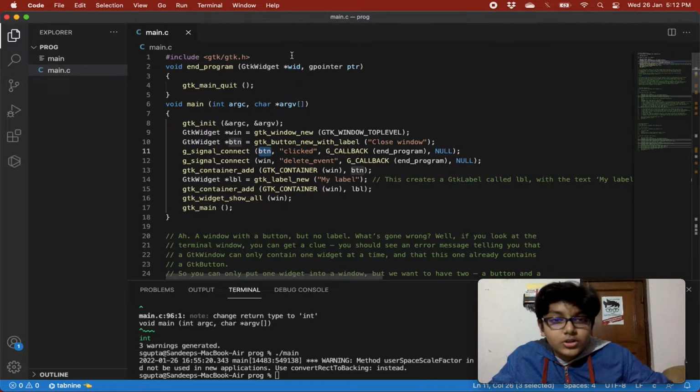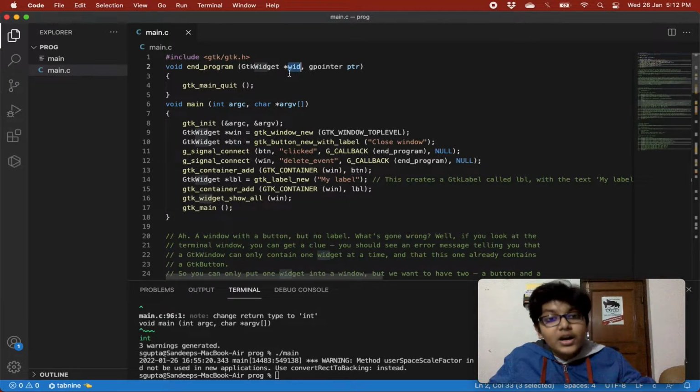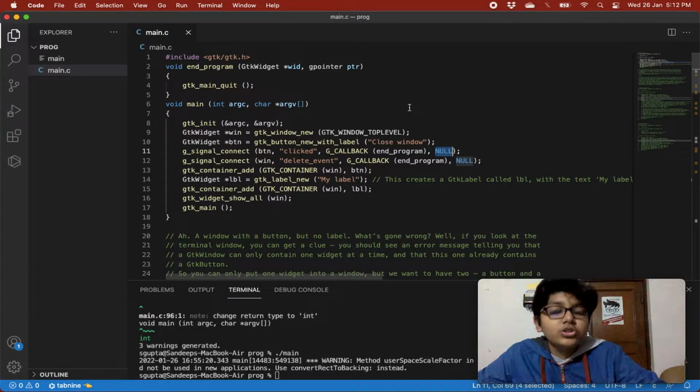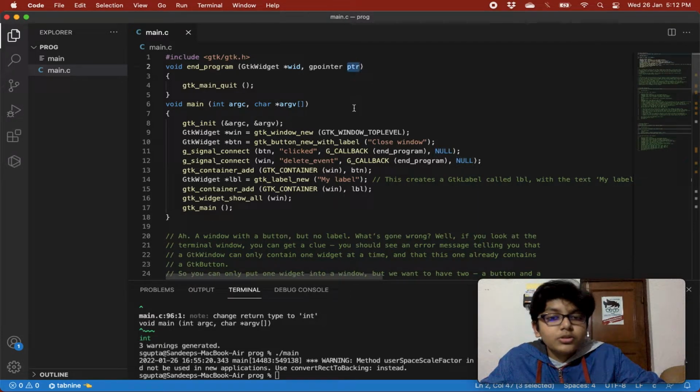So the button widget is passed as the widget argument in our end program method, and then we are passing NULL as the value of the general purpose pointer.